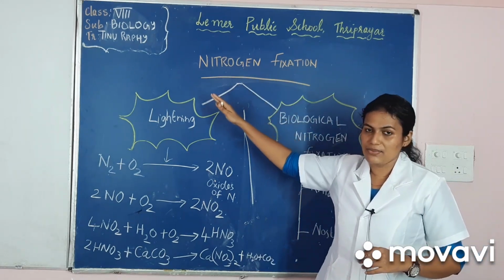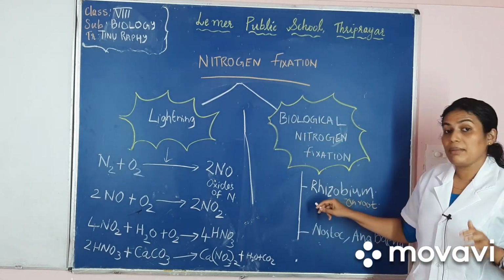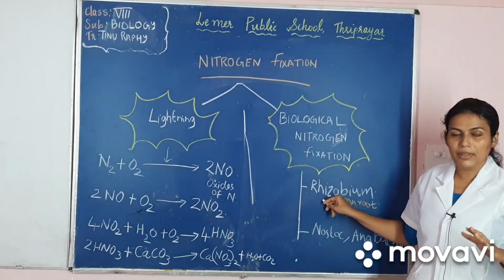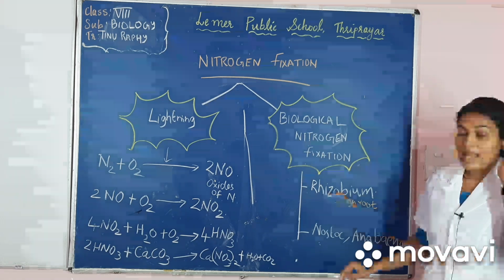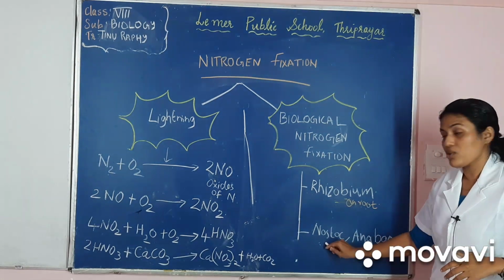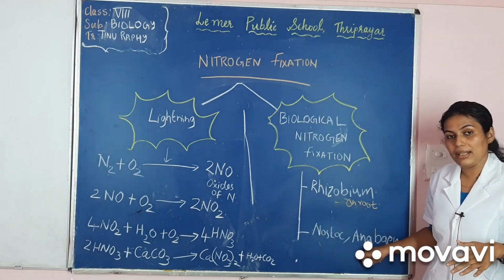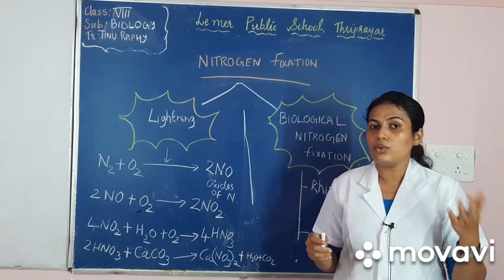The second way is biological nitrogen fixation. Certain bacteria called Rhizobium in the root nodules have the capability to convert atmospheric nitrogen to nitrates, and some other bacteria like Nostoc and Anabaena, which belong to the cyanobacteria family, have the capability to fix nitrogen into nitrates.